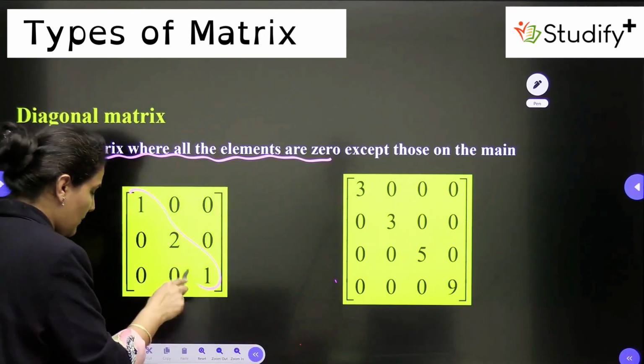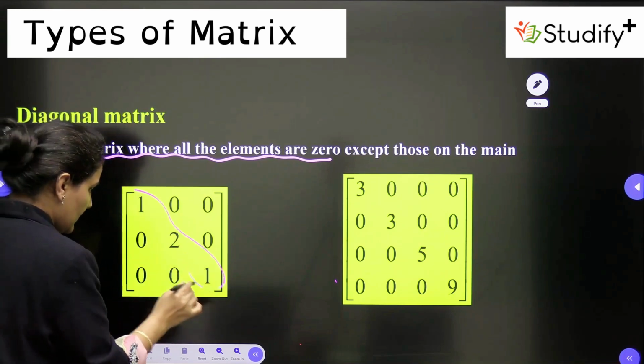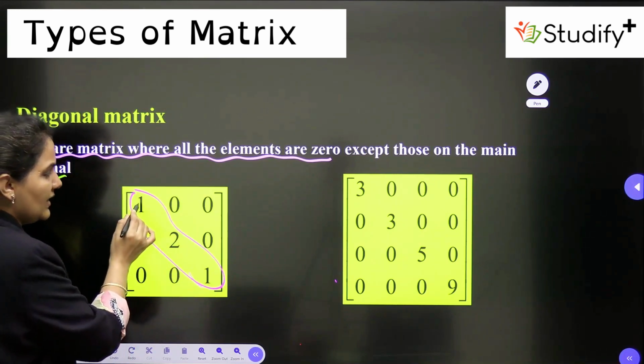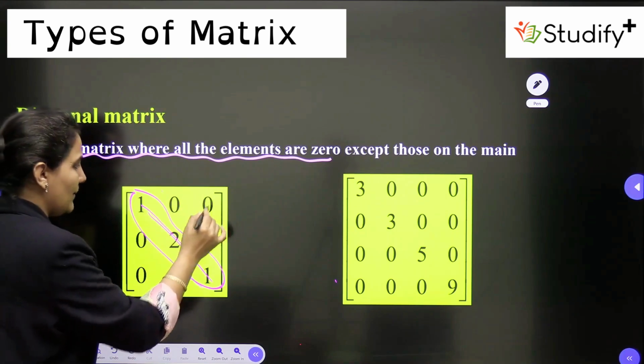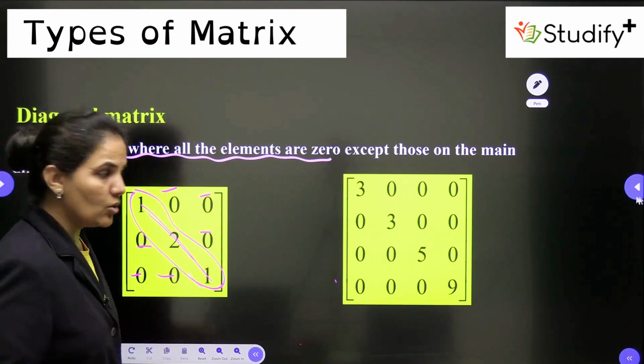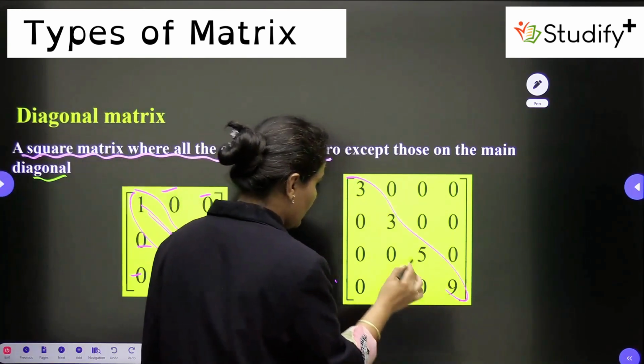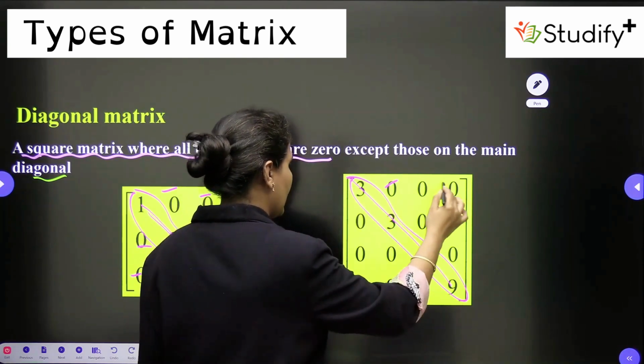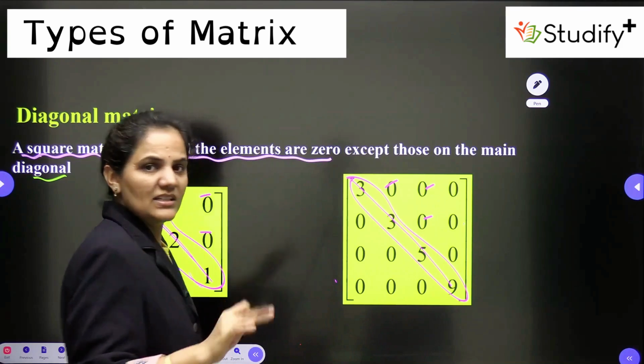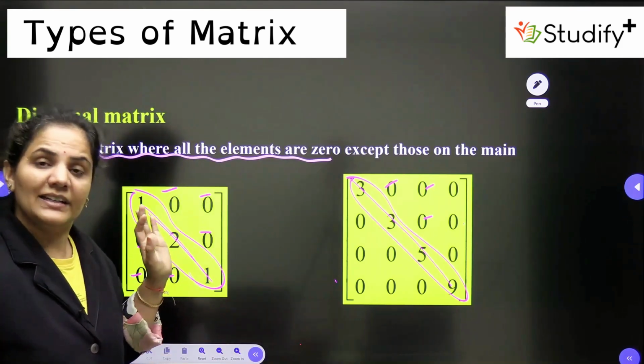Look here, this is my principal diagonal. You can see that other than the principal diagonal, all elements are 0. Here also you can see this is the principal diagonal. Other than the principal diagonal, all elements are 0. So this is called the diagonal matrix.